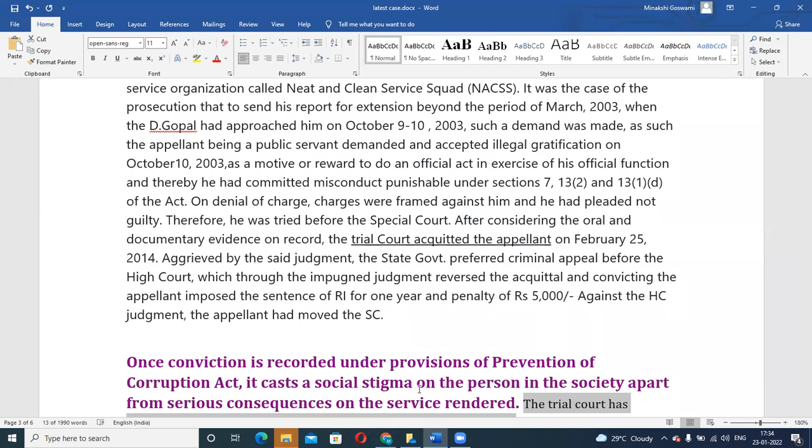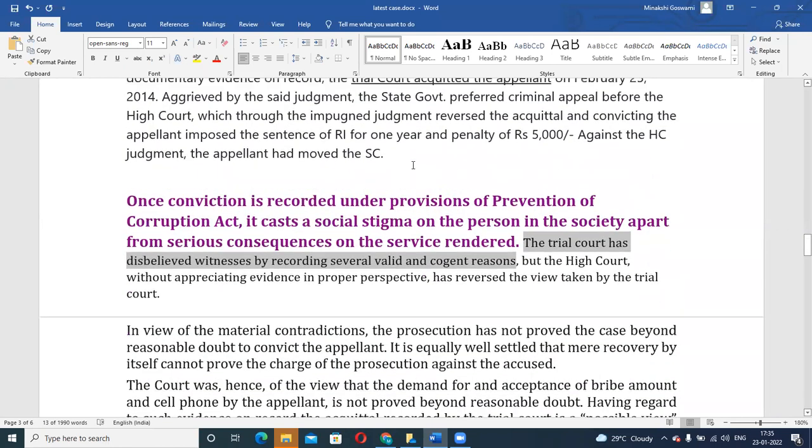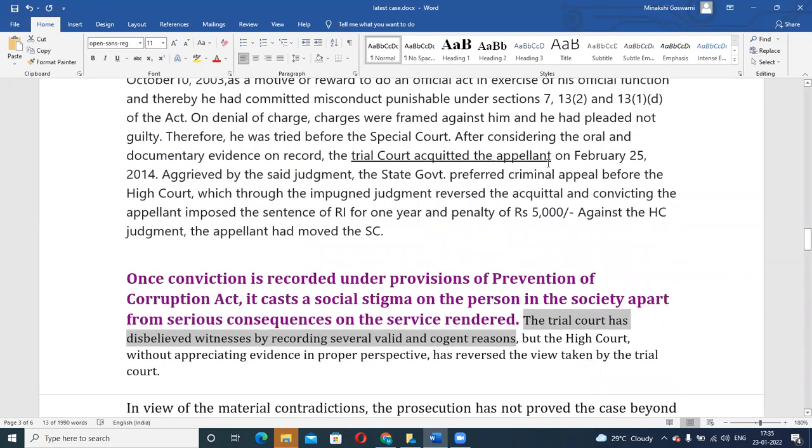So those details would usually be mentioned in the judgment, which becomes very important and relevant. In this case also, the trial court acquitted the appellant. The trial court said that he is not guilty, and while doing that, it mentioned valid reasons: okay, fine, there were witnesses, but why are we not believing their point? Why, even after evidence was provided, are we not believing it? Those records were properly mentioned by the trial court in its judgment while acquitting the person.